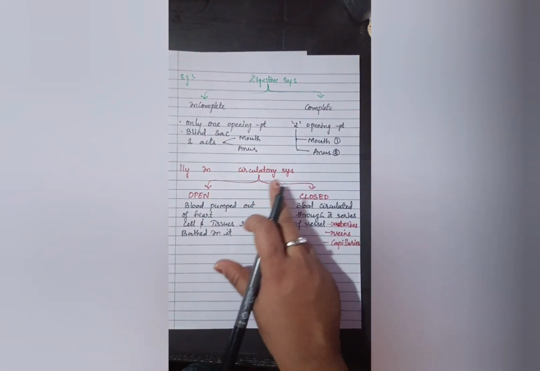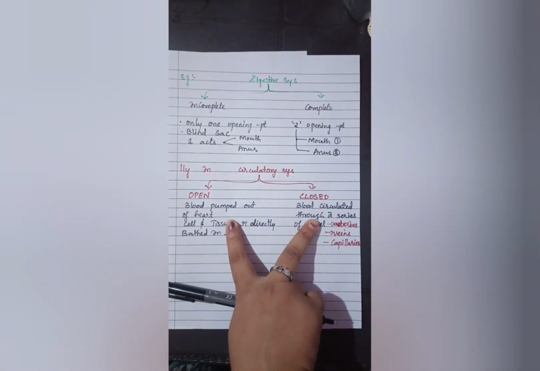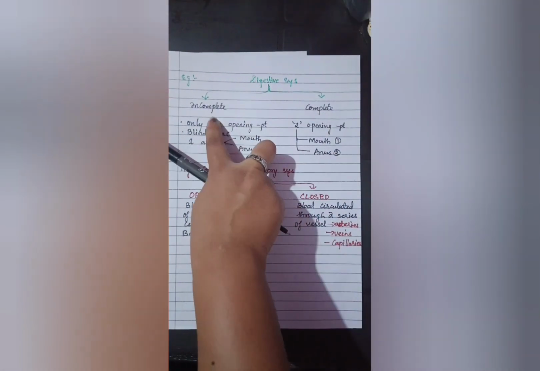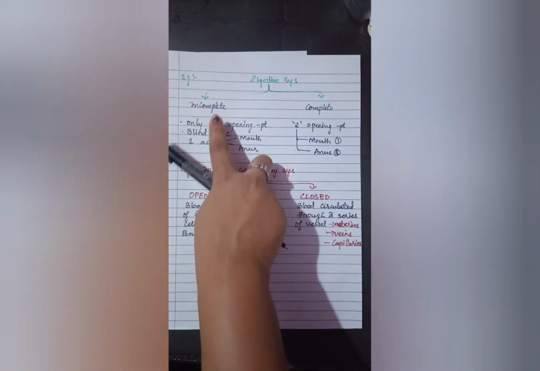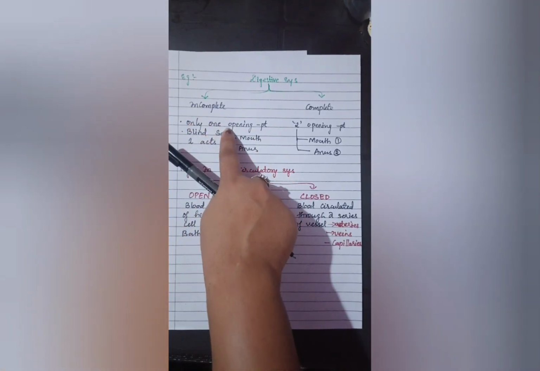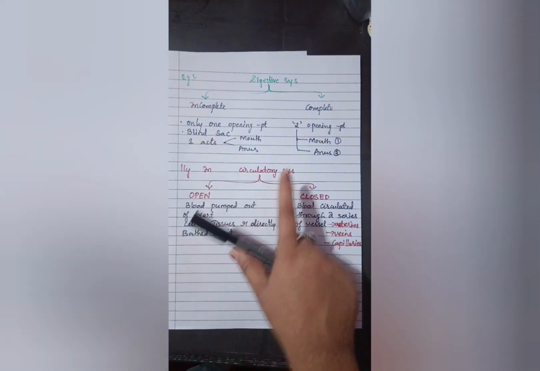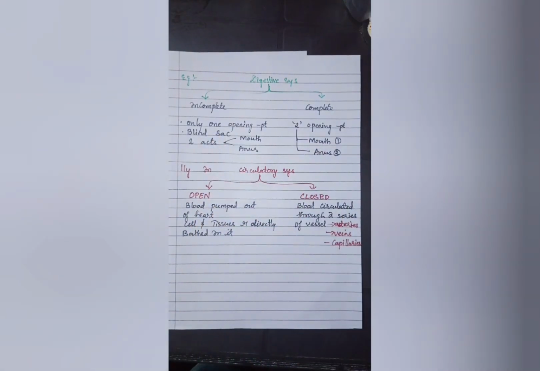This is about the circulatory system. There are two types of circulatory system, open and closed. The digestive system is also incomplete and complete. Incomplete means obviously that it is not complete. In incomplete, only one opening is present, which we call a blind sac. In complete, there are two openings, mouth and anus.